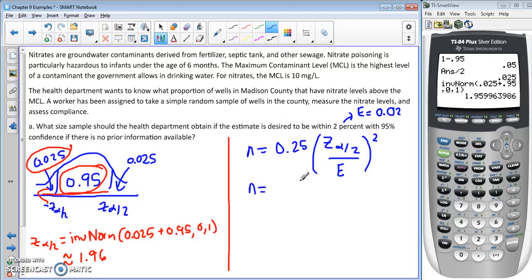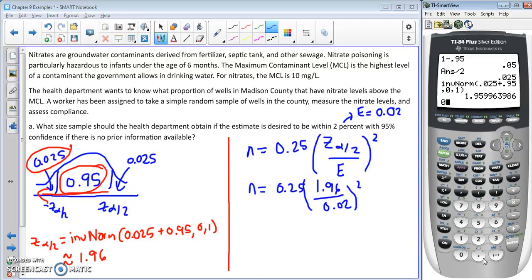So n equals 0.25, z sub alpha over 2 is 1.96, E is 0.02, and let's type all that in our calculator. 0.25, open parenthesis, 1.96 divided by 0.02, close parenthesis, squared, enter.